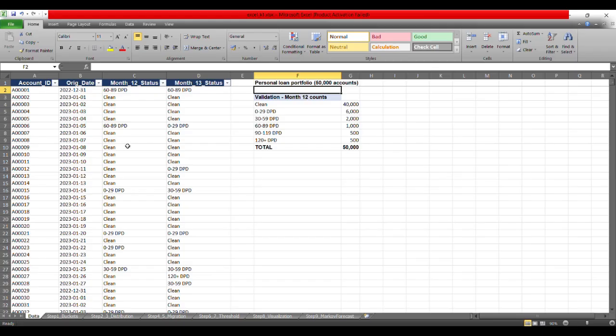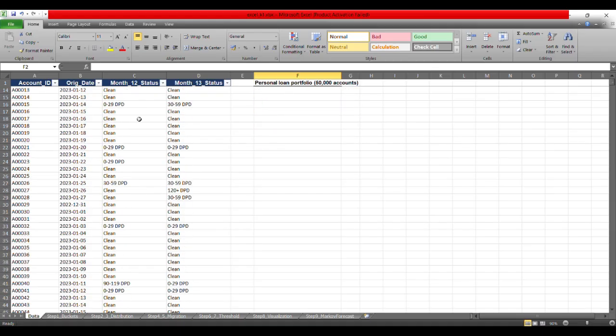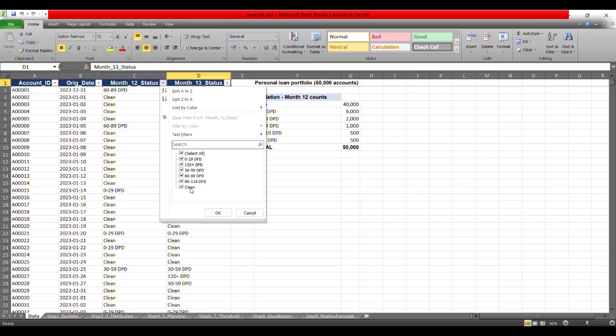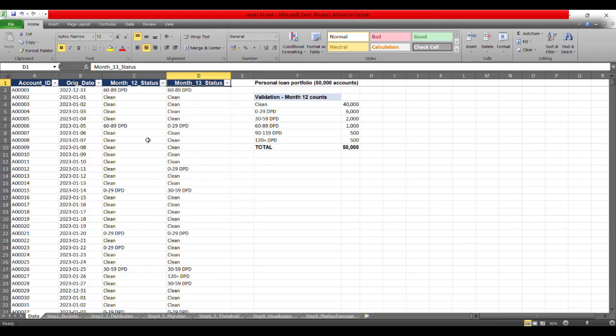If you look at columns C and D, these aren't just continuous days-past-due numbers. These are bucketed values categorized into different states. In the month 12 status, there is the clean status, then 0 to 29 DPD, 120 plus DPD, 30 to 59, and so on. Different DPD criteria have been specified based on the account, from the origination date till month 12, what exactly the status is at month 12, and then at month 13 as well.